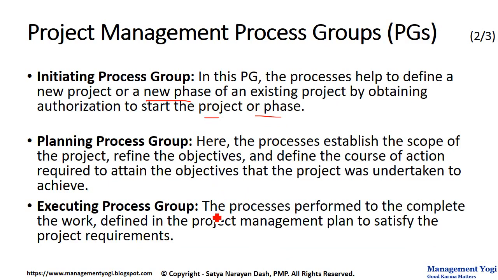Then executing process group. The processes performed in this process group are there to complete the work defined in the project management plan to satisfy the project requirements. The project management plan is created in planning process group, which is a combined plan of all the individual plans: scope related plan, schedule related plan, cost related plan, and that plan, that is the project management plan, is executed in the executing process group to satisfy the project requirements.